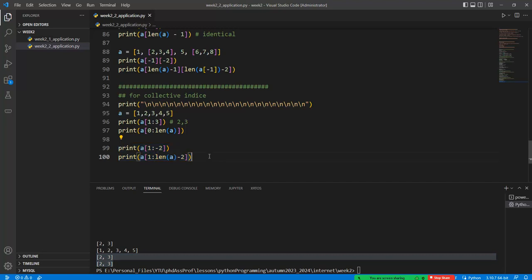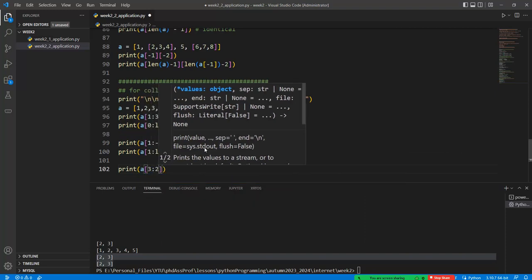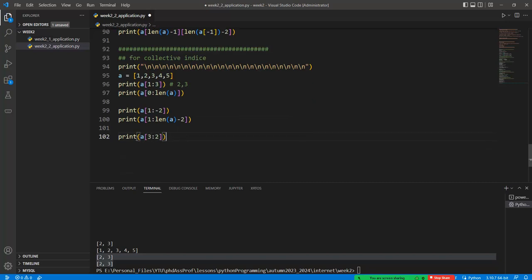But if you are using this notation, 3 to 2, there is no number in here like this one, so this must be returned as empty.